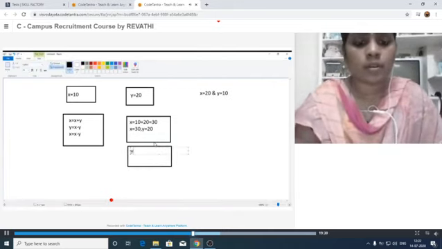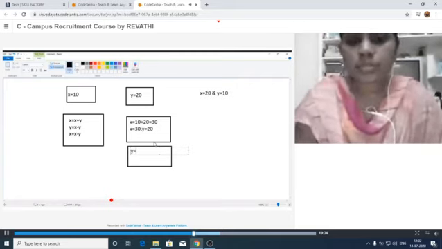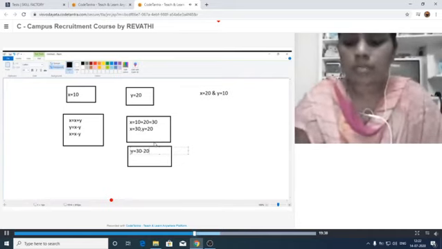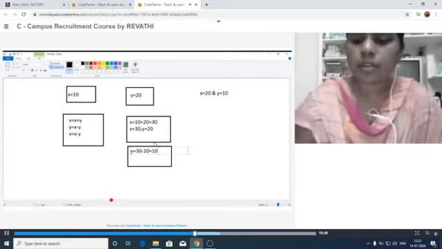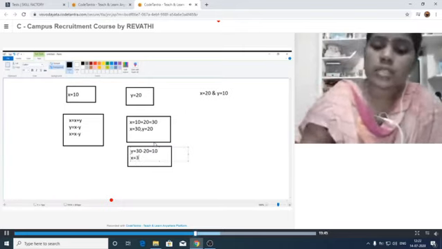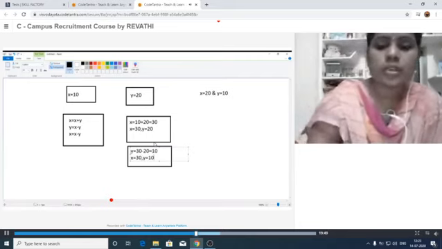Y is equal to x minus y. X minus means what is the x value? 30 minus y value, that is equal to 20. That is equal to 10. That means our new values are x is equal to 30 only and y is equal to 10.